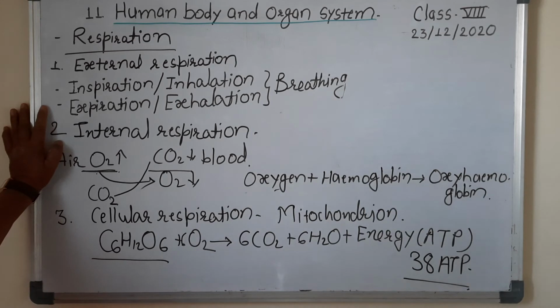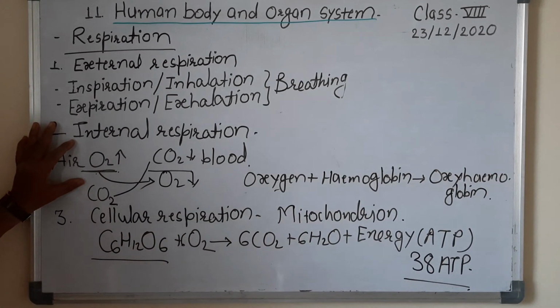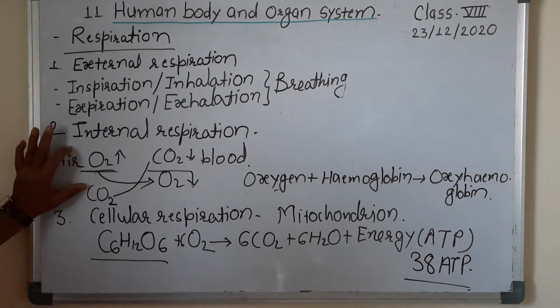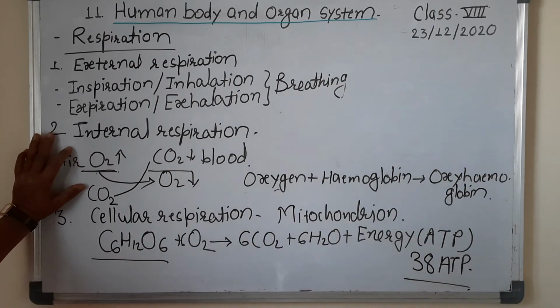Here the gas exchange takes place between the inspired air and the blood. In the inspired air, the percentage of oxygen is more as compared to blood, and hence that oxygen is diffused into the blood. When combined with hemoglobin, an iron containing compound, it forms oxyhemoglobin, and in that form oxygen is supplied to different parts of the body.